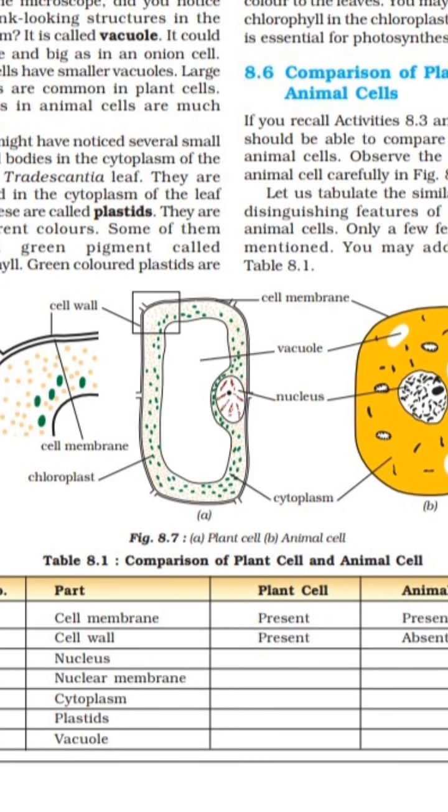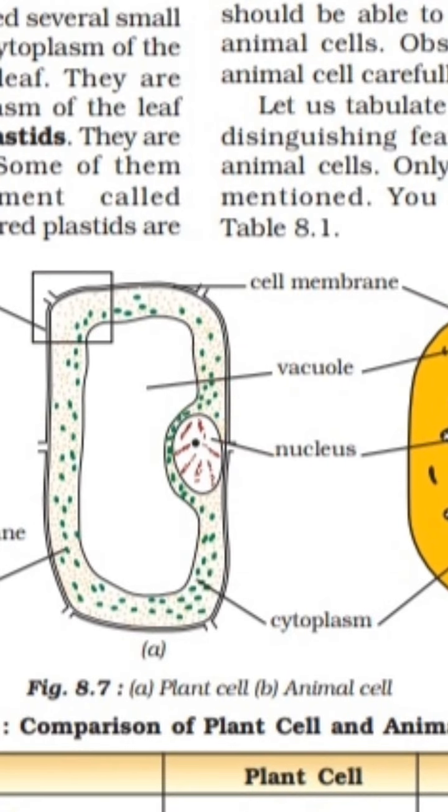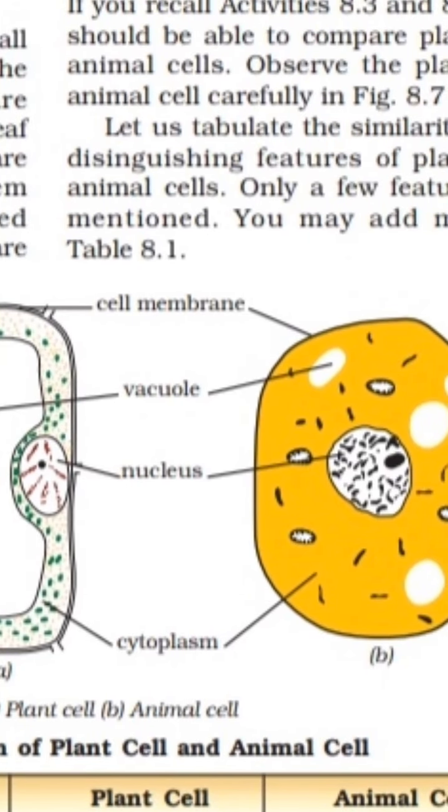Then plastids, which are available only in the plant cell. Vacuoles, in both the cells they have vacuoles. The plant cell has vacuoles, and the animal cell also has vacuoles.